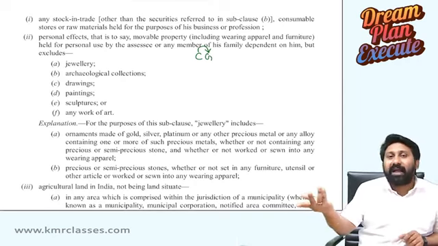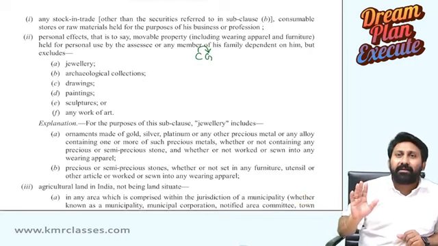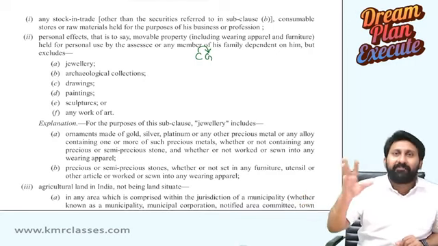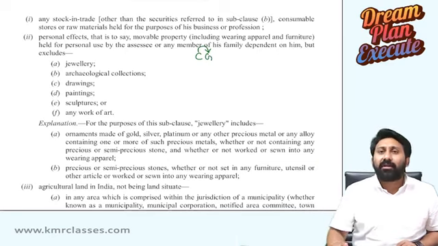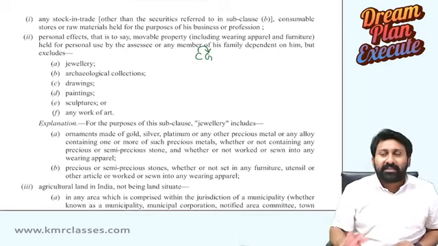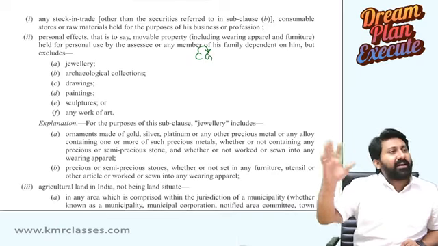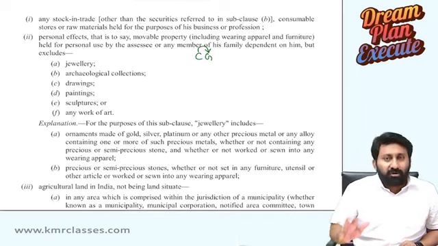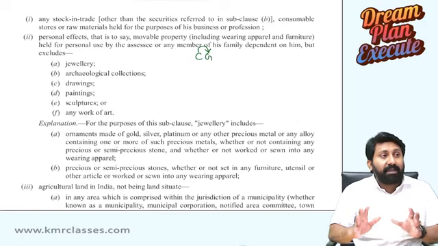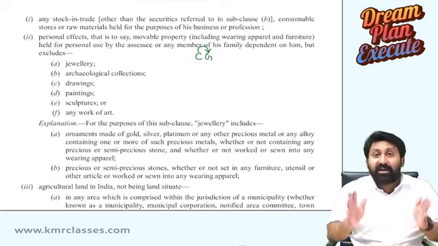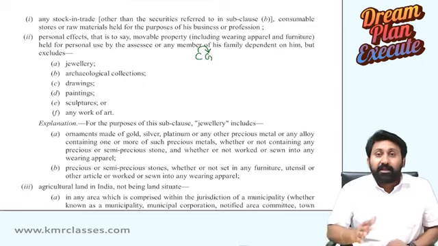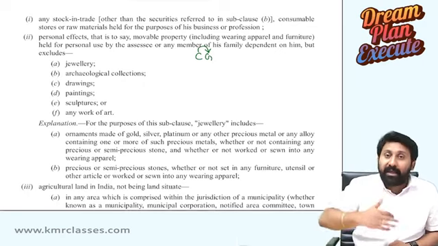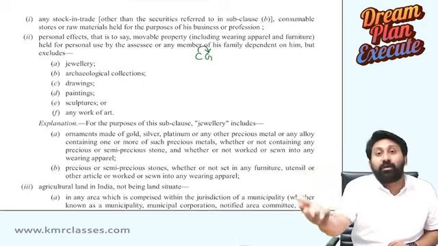Leave him. Let us give a benefit. Don't treat personal effects as a capital asset at all, such that even if we sell, it will not attract this chapter. So it is a benefit given by the government to general individuals who are using so many assets for their personal purposes.